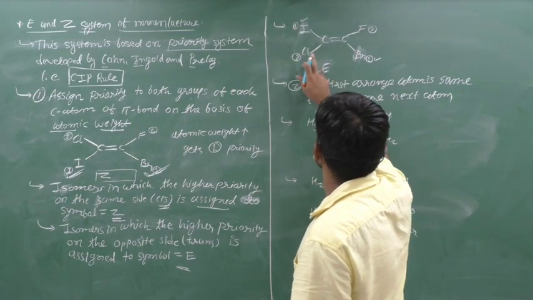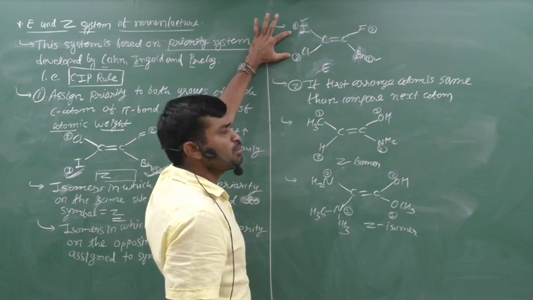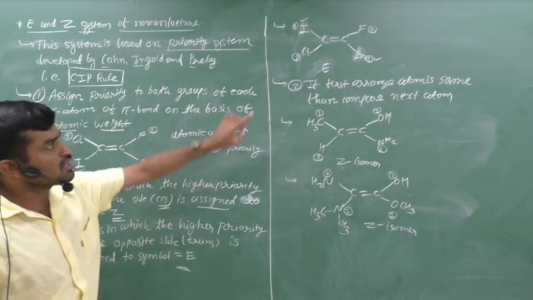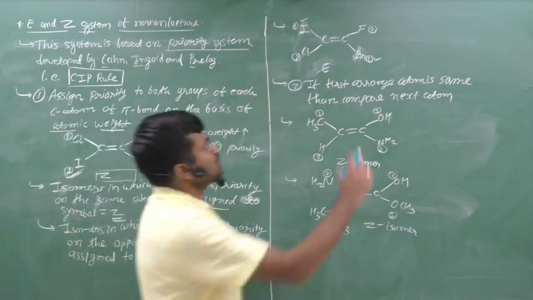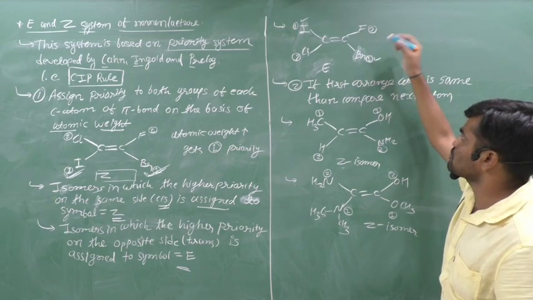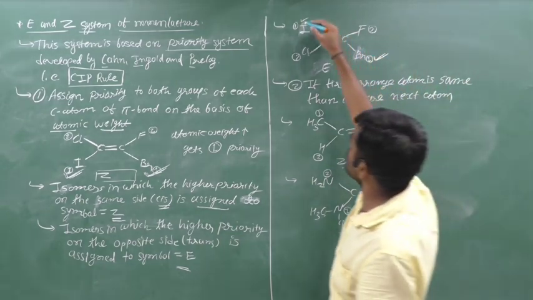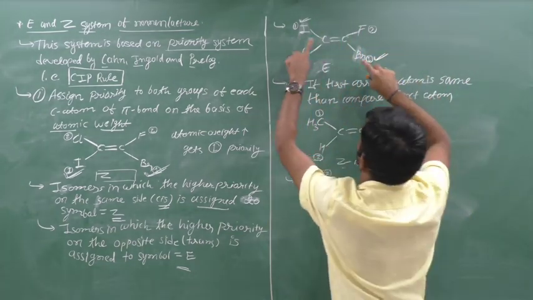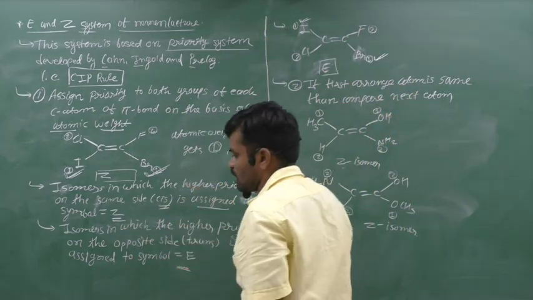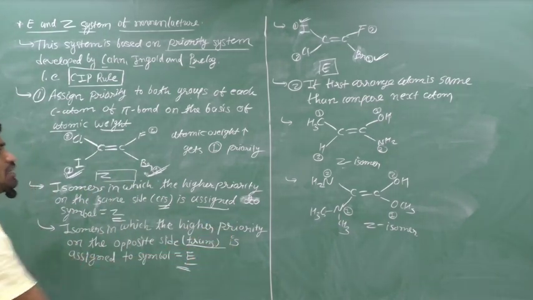Here we can have a compound like that: I, C double bond C, Cl, F and Br. From these two atoms, higher atomic weight is of iodine, therefore first priority goes to iodine and second priority goes to chlorine. From the other two, bromine has a higher atomic weight than fluorine, therefore it gets the first priority and second priority goes to fluorine. Now if we check, the higher priorities are on the opposite side of the double bond, therefore it is equivalent to trans and it is the E isomer.